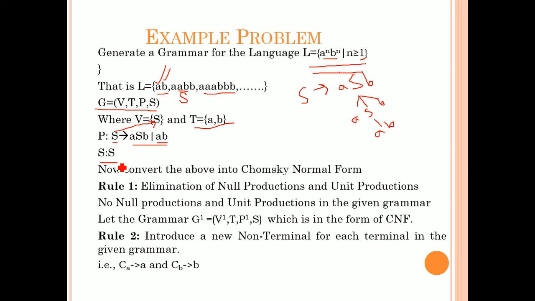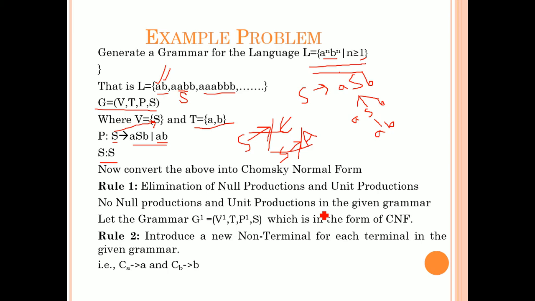Now, you have to convert this context free grammar into Chomsky normal form. What is the first rule? You have to eliminate null productions as well as unit productions. In this given grammar, we don't have any null productions as well as unit productions. What are null productions? A grammar which is in the form of S tends to epsilon. We don't have this type of productions. Okay. So, what is unit productions? Like you have S tends to A. Like that you have unit productions. We don't have this type of productions, so we don't have any null productions as well as unit productions